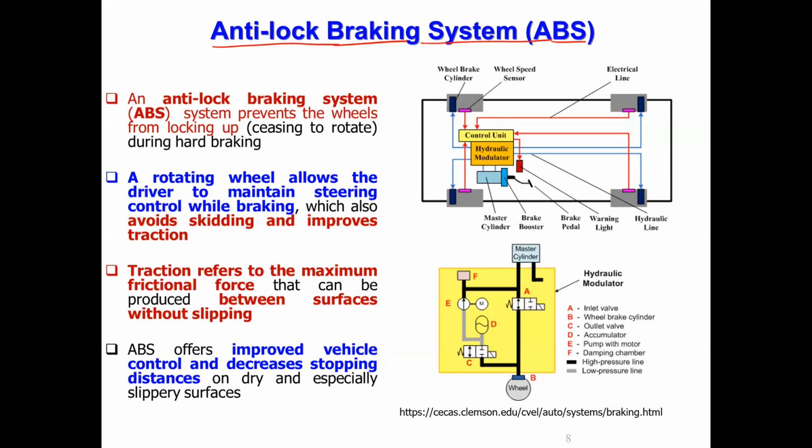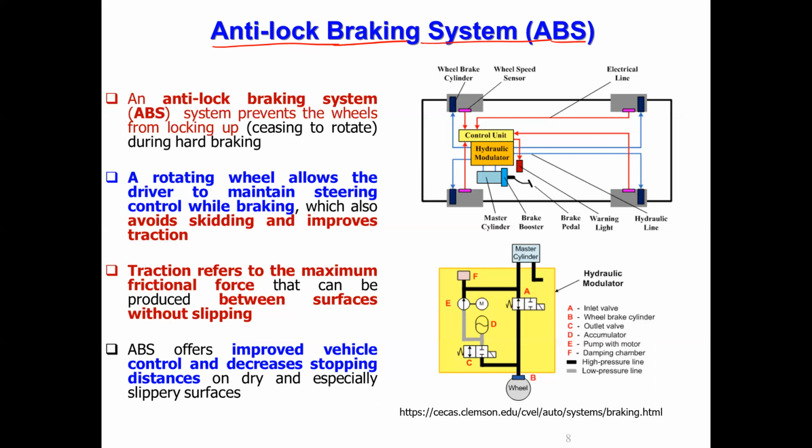When a vehicle is moving, it has mass and therefore inertia. When you want to stop the vehicle, the energy stored in it should become zero. Otherwise, there will be forward motion of the vehicle body.